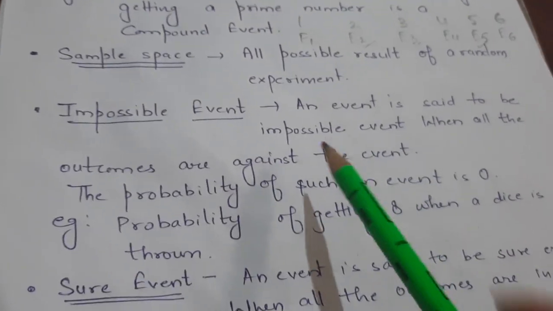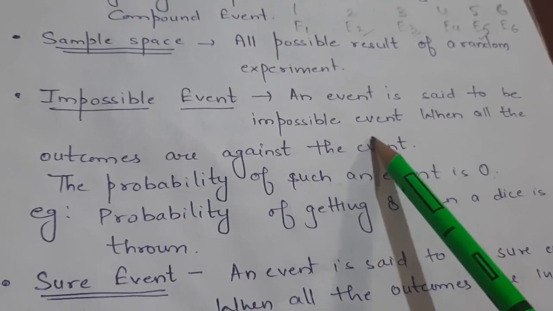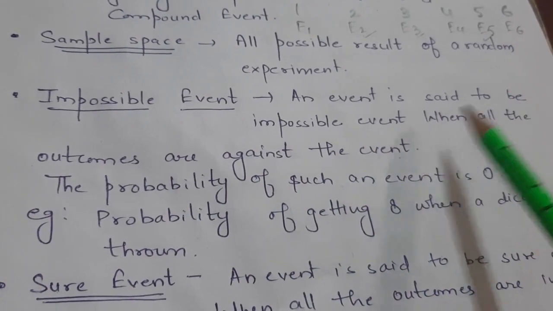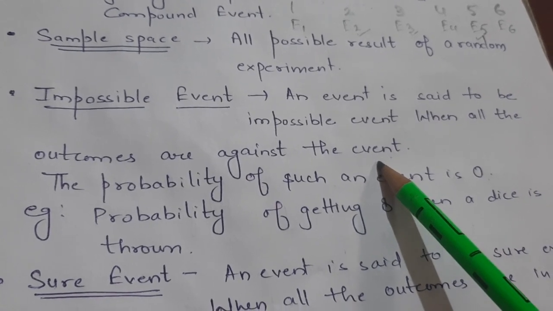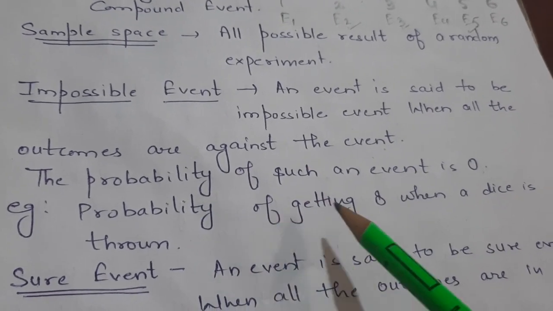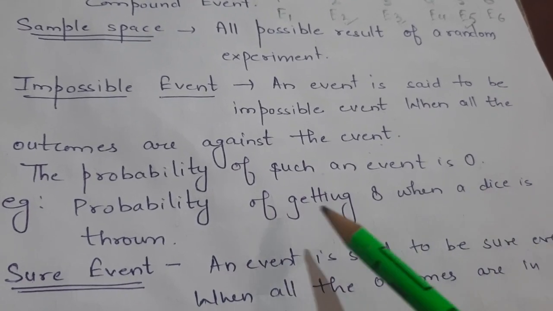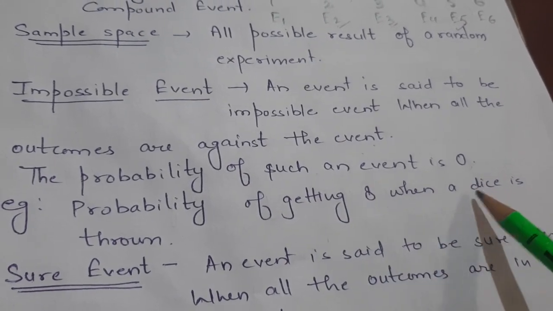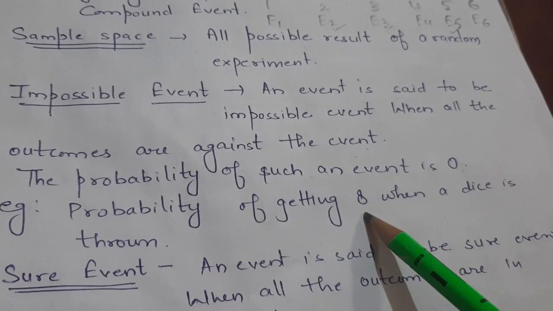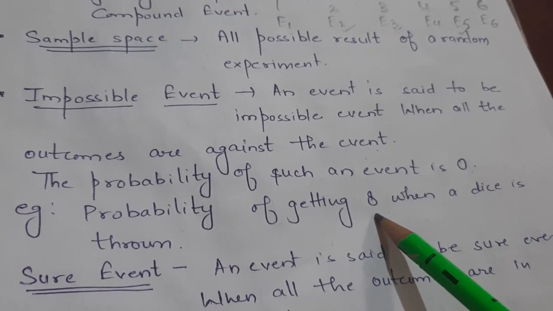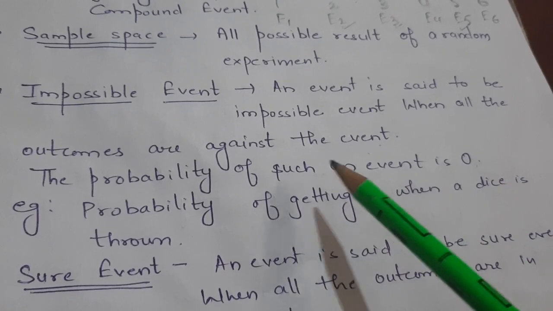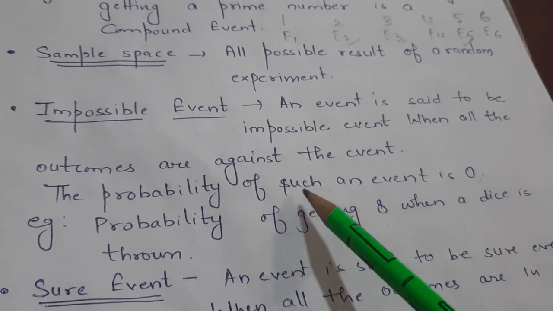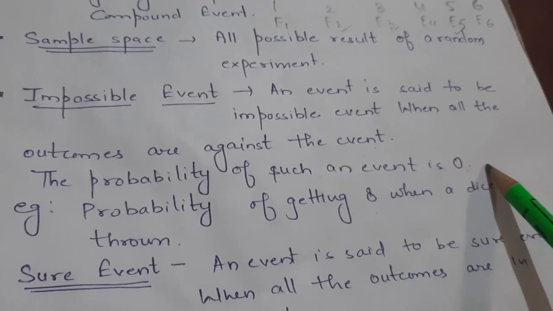What is an impossible event? An event is said to be impossible when all the outcomes are against the event. For example, probability of getting 8 when a dice is thrown. Here the event is getting 8. Now, when we have thrown a dice, is it possible to get the number 8? No. So, all the outcomes are against the event. So, this is an impossible event. And probability of such an event is 0.